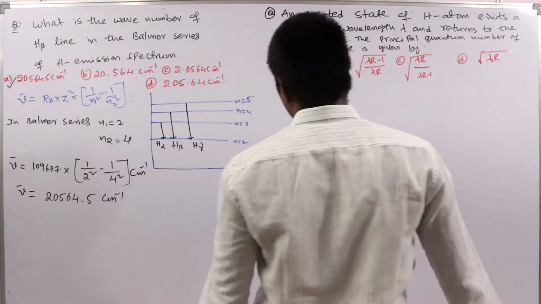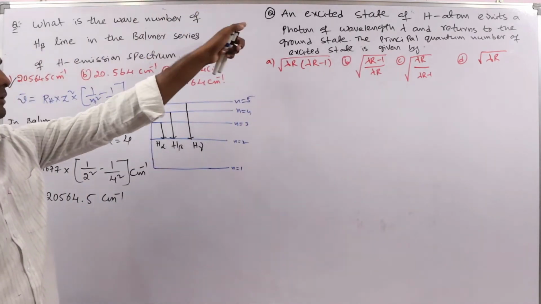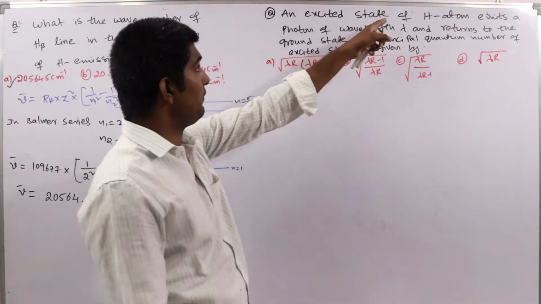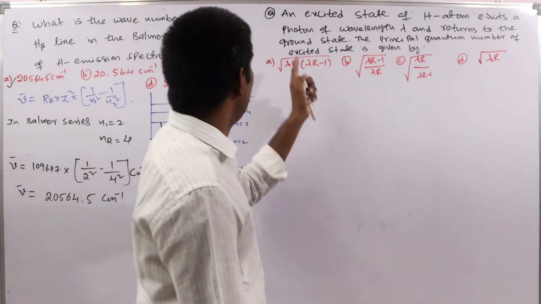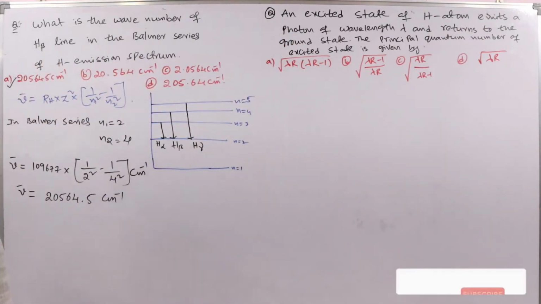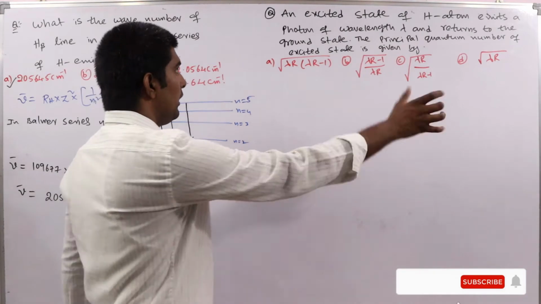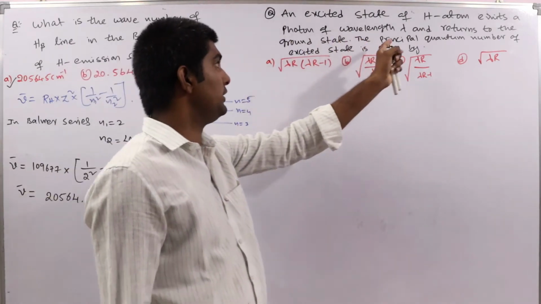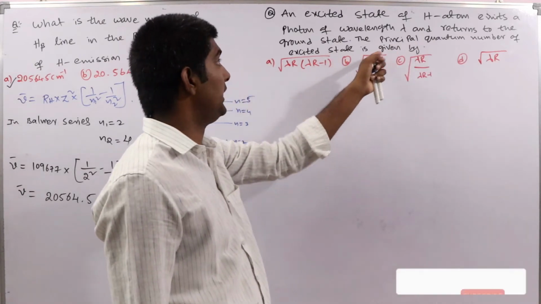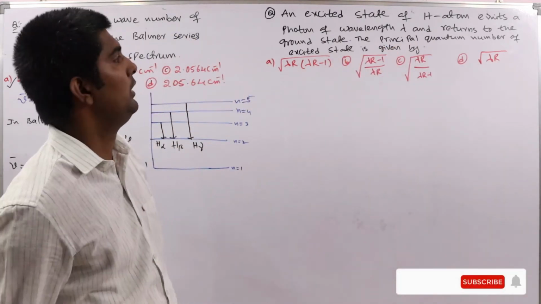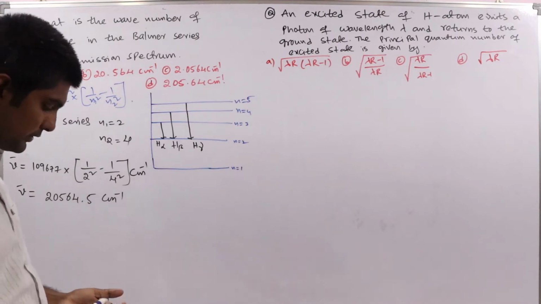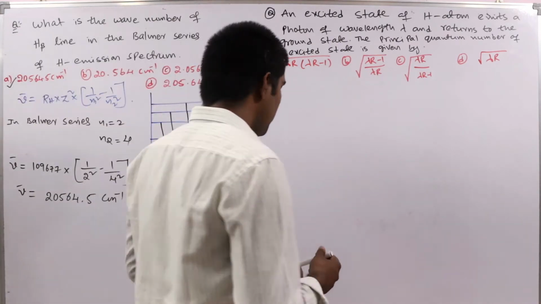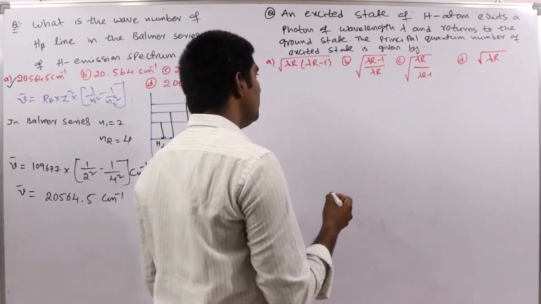Okay, next, an excited state of hydrogen atom emits a photon of wavelength lambda and returns to the ground state. The principal quantum number of excited state is given by. So here what is the formula we have to use?